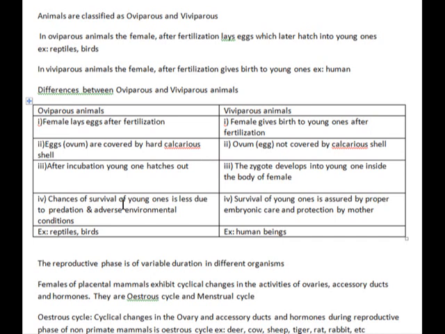Point 4, under oviparous animals, chances of survival of young ones or offsprings is less because of predation and adverse climatic conditions. Point 4, under viviparous animals, survival of young ones is assured by proper embryonic care and protection by the mother. In case of viviparous animals, parental care is assured. Examples: for oviparous, reptiles, birds, and for viviparous, human beings, mammals.